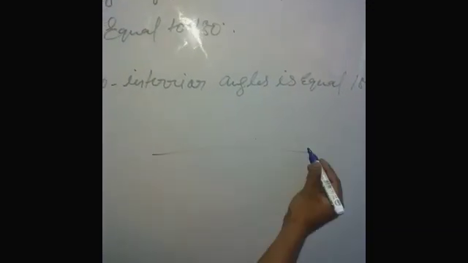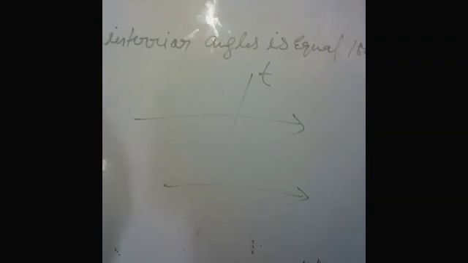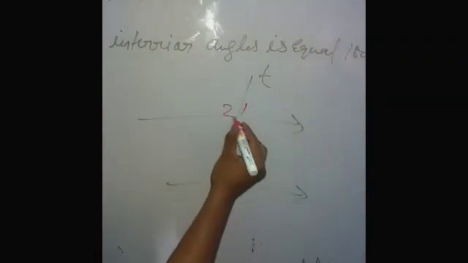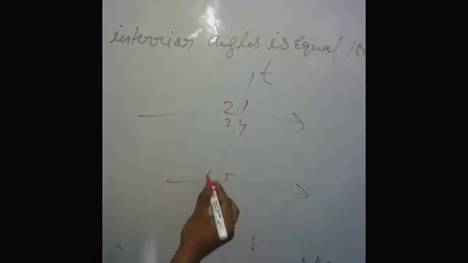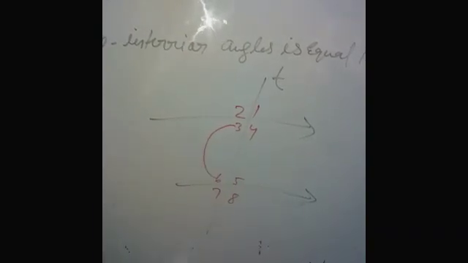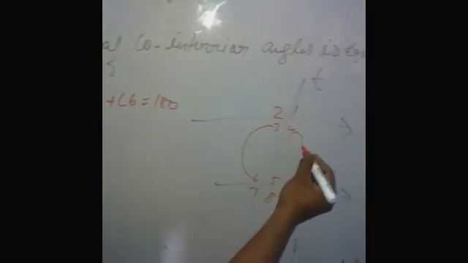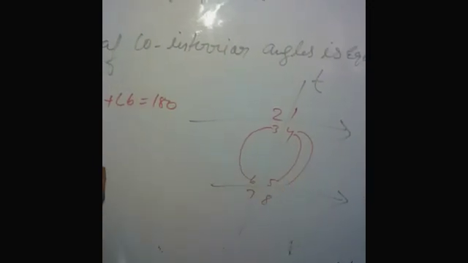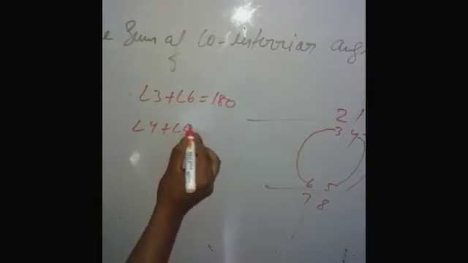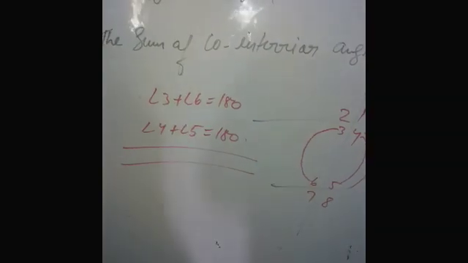Clear, students? These are parallel lines and T is a transversal line. The sum of co-interior angles says that the sum of angle 3 and angle 6 equals 180 degrees. The sum of angle 4 and angle 5 equals 180 degrees. Clear, students? You will solve more and more questions about these facts.